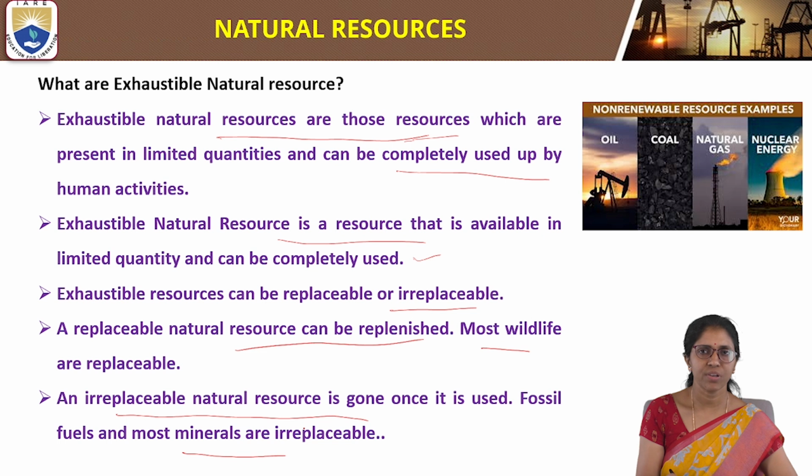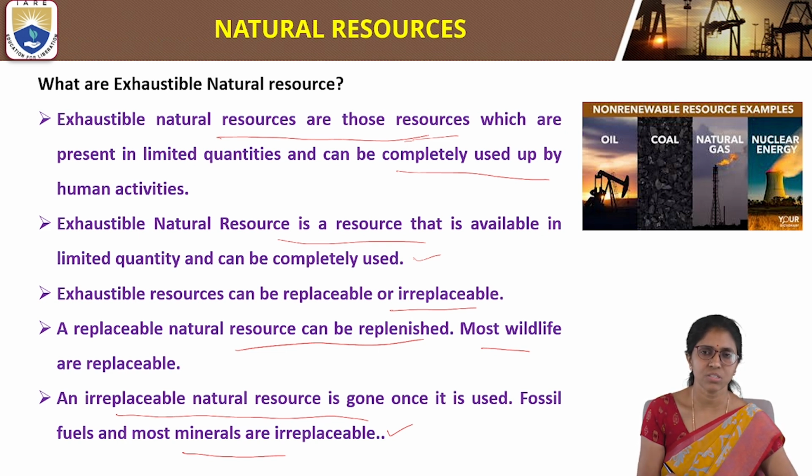Most minerals are also irreplaceable, like calcium, iron, and copper. So these are fossil fuels and these are minerals. All the fossil fuels like coal and petroleum are irreplaceable natural resources. So these are exhaustible natural resources.